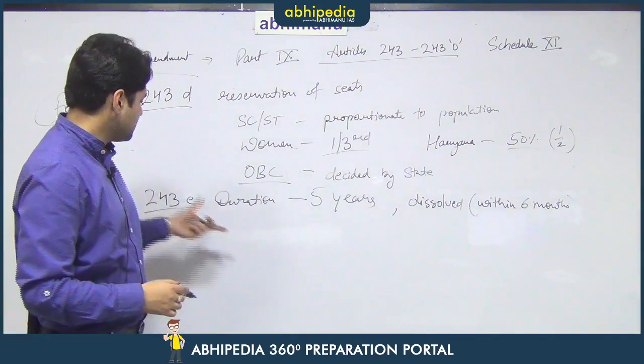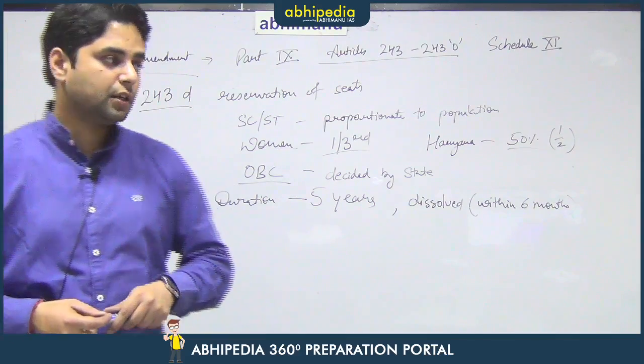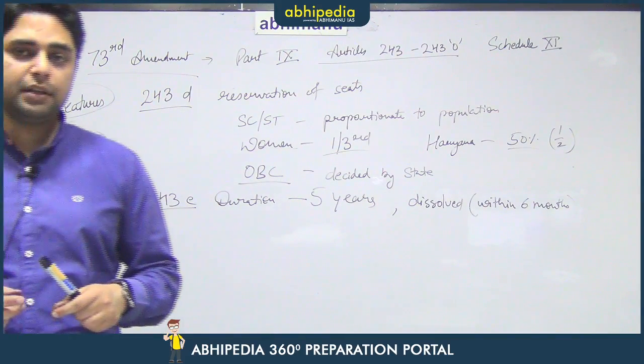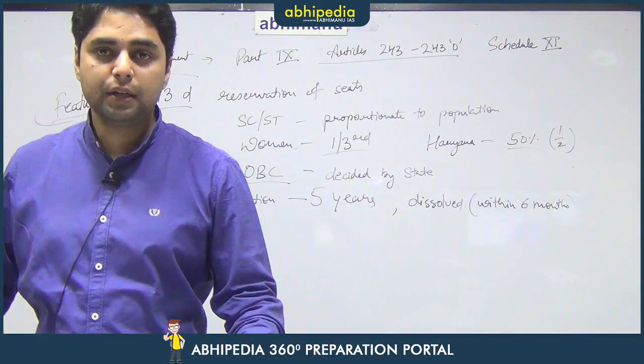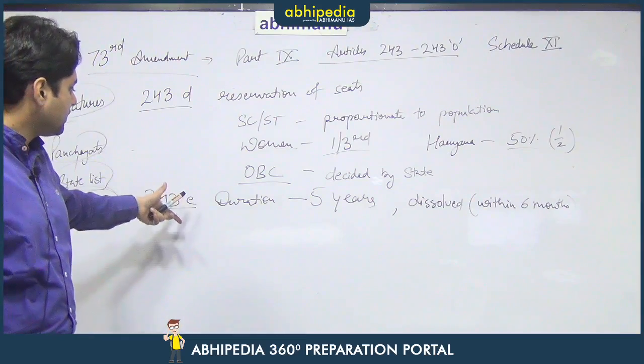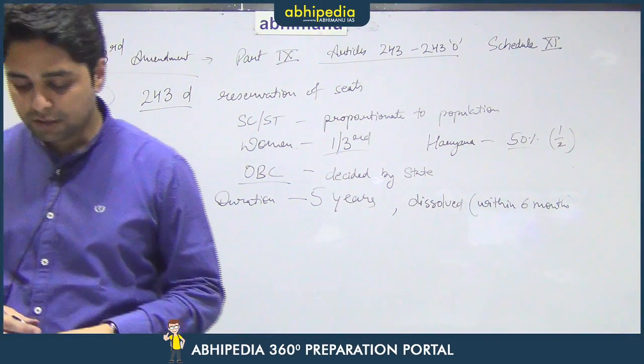However, this is one such provision which was violated a lot before the 73rd constitutional amendment came into being. That means in various states elections were not held regularly, and that is why the need was felt that constitutional status be provided to the Panchayati Raj institutions.